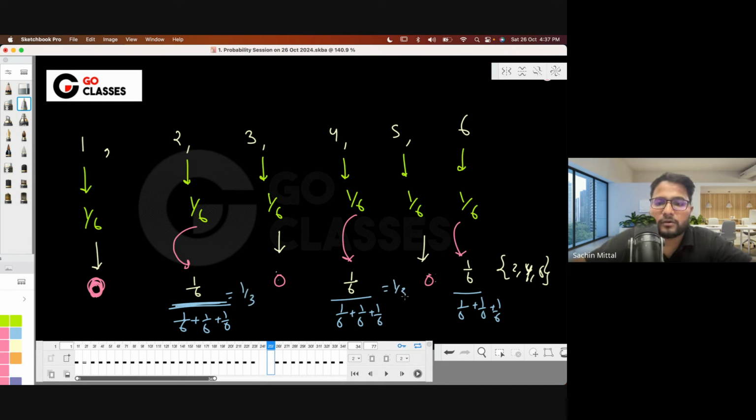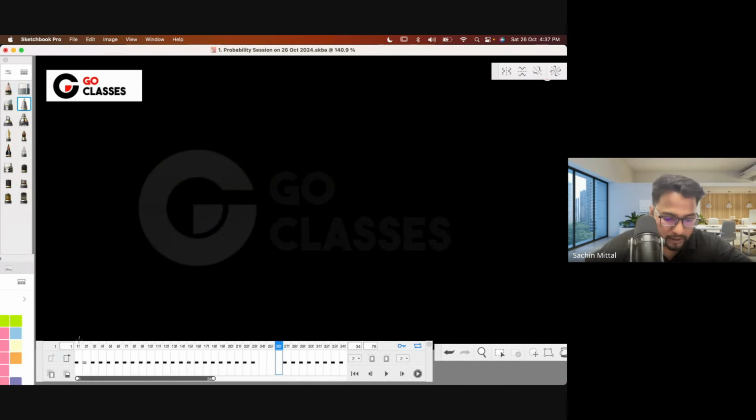Here also 1 by 3, here also 1 by 3. So what I'm trying to say is that if you want to find the new probability, you can copy the old probability, no problem. But then you need to normalize this. For example, let me give you an example. Let's suppose these are a few outcomes which are possible.